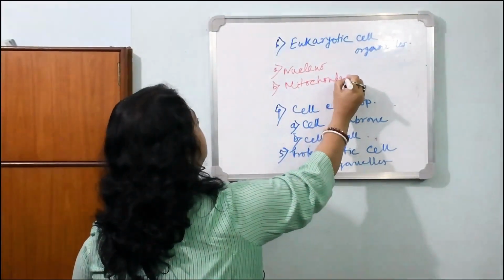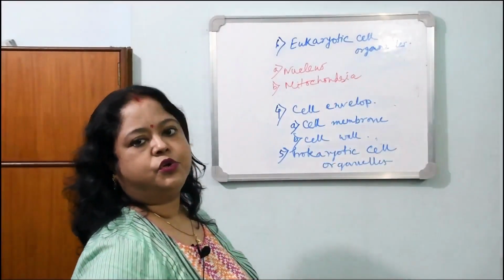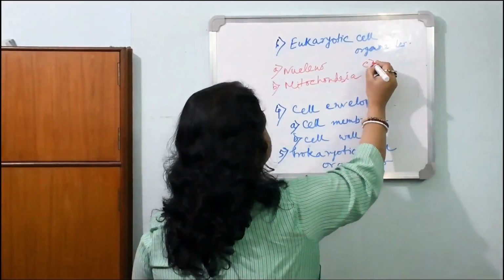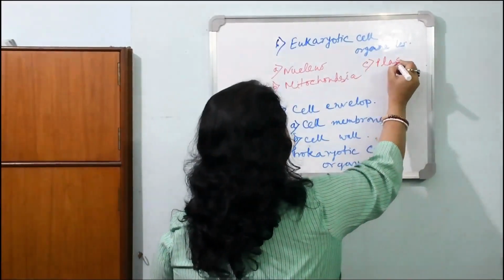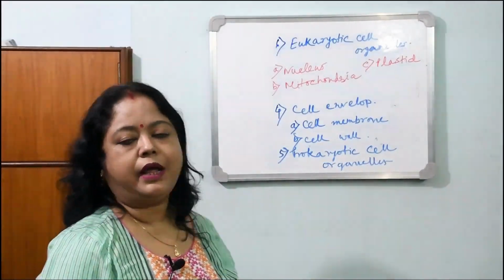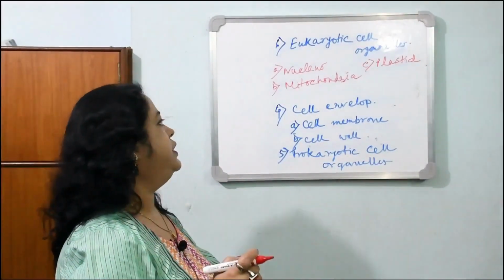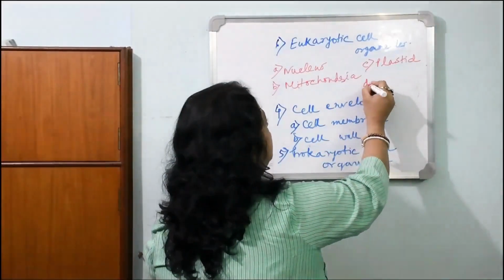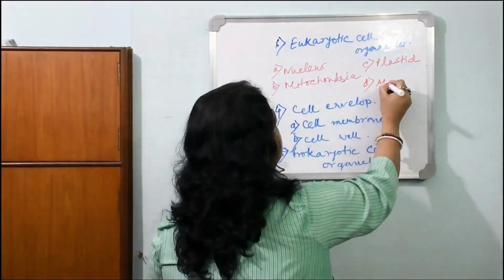Mitochondria is the powerhouse of the cell. Number 3 is plastid. That we can find only in the plant kingdom, not in the animal kingdom. So plastid, nucleus, mitochondria, and other than that, all the smaller organelles.